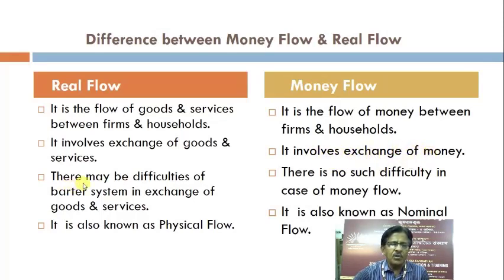In real flow, there may be difficulties of barter system in exchange of goods and services, whereas there is no such difficulty in case of money flow, because goods are exchanged against money.